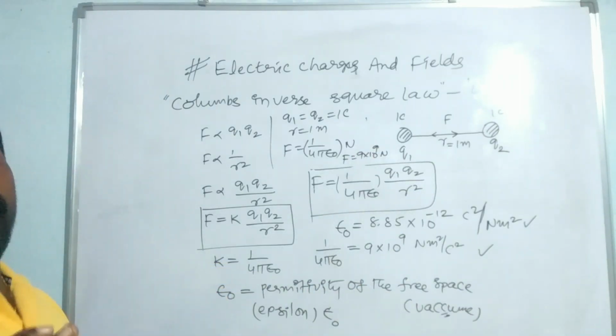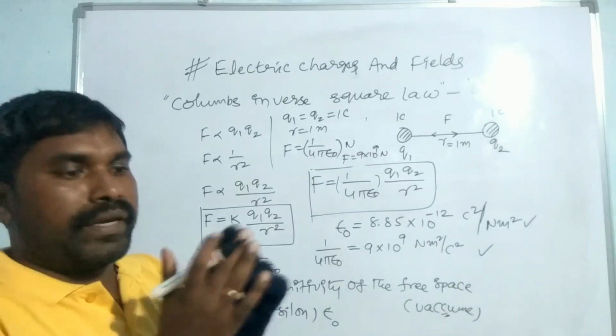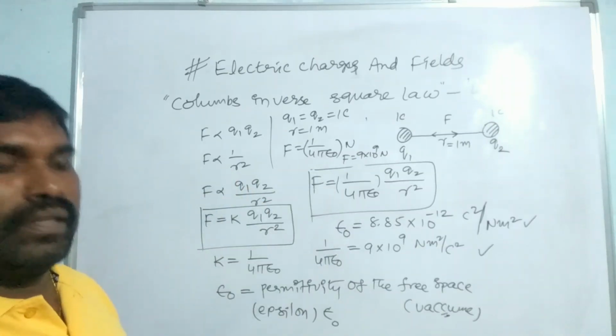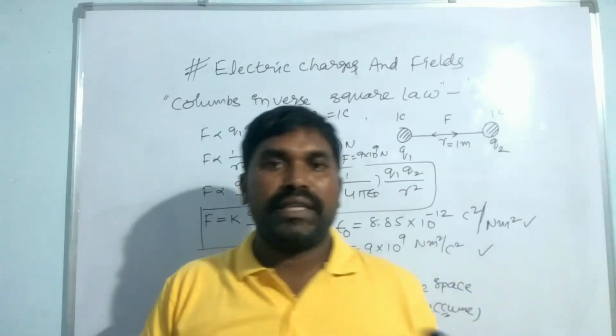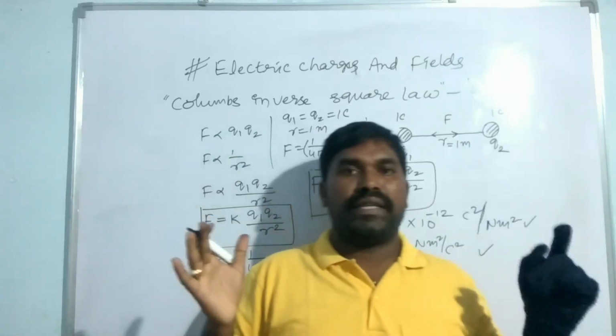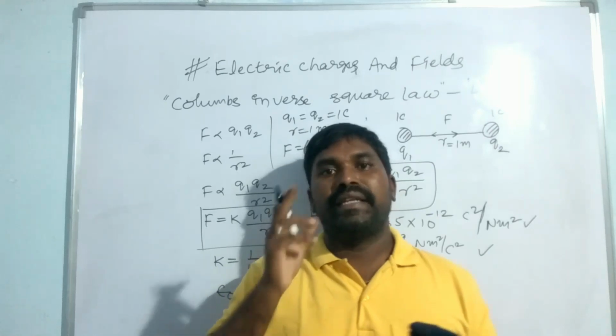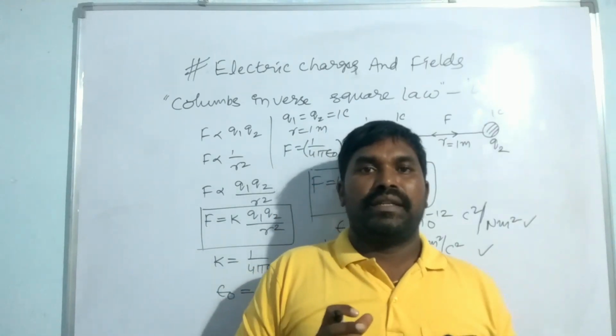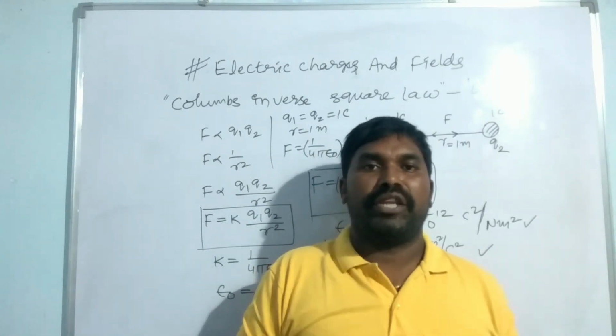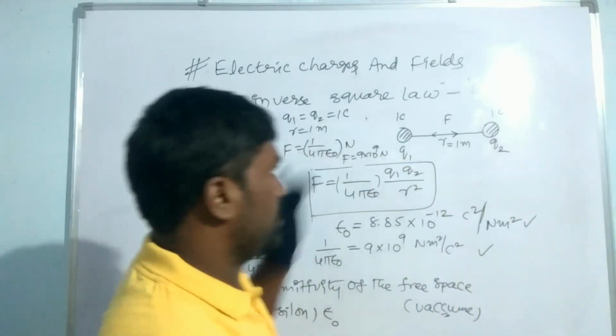If two 1 Coulomb charges are separated by 1 meter, the force of attraction or repulsion is 9 into 10 to the power 9 newtons. That is very important.